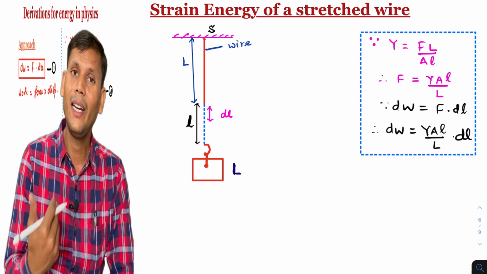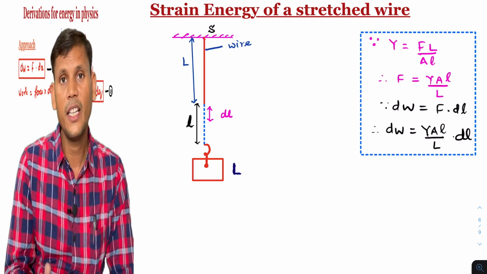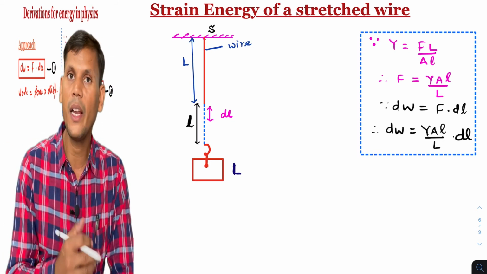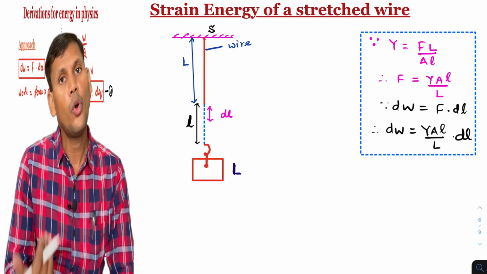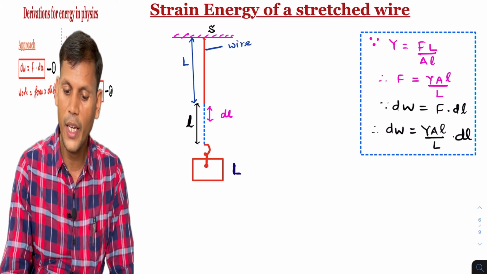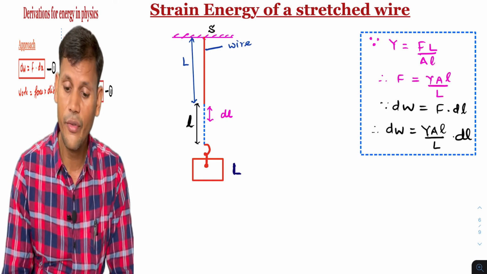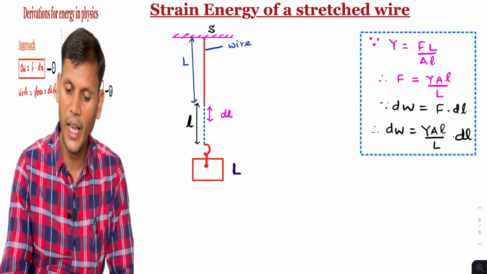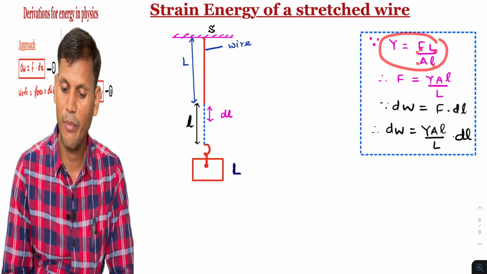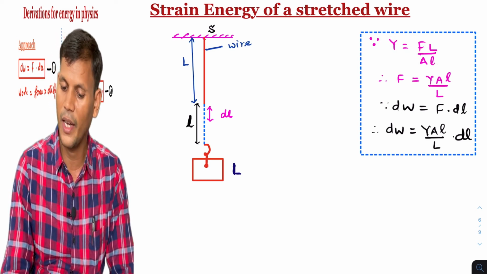So this increase in length is kind of the displacement, and we know the formula for work done is force into displacement. तो हमें डिस्प्लेसमेंट का टर्म यहाँ पे मिल गया है, हमने असयूम कर लिया है. फोर्स का टर्म कहाँ से आएगा? तो हमें मालूम है यंग्स मॉडुलस. We know about Young's modulus. Young's modulus is, this is the formula, stress upon strain, and if we do that then we'll get FL by Al. From here we can find out the force. Force will be YA small l by capital L.